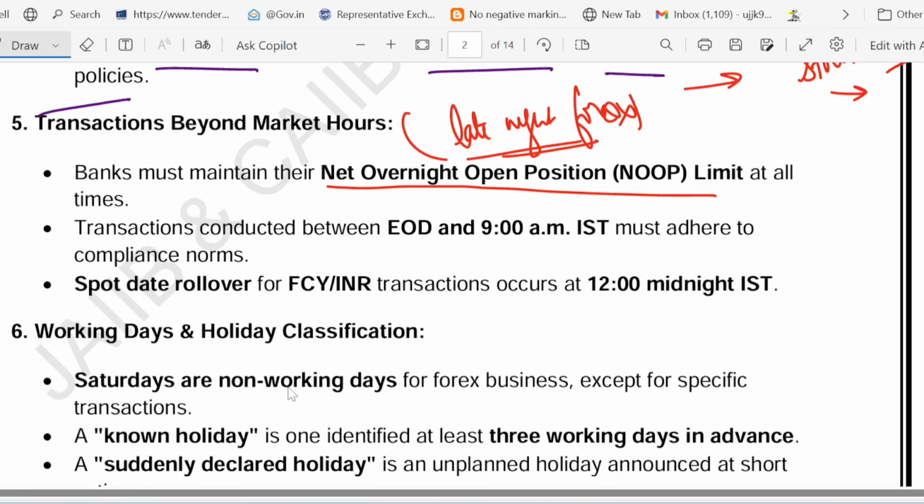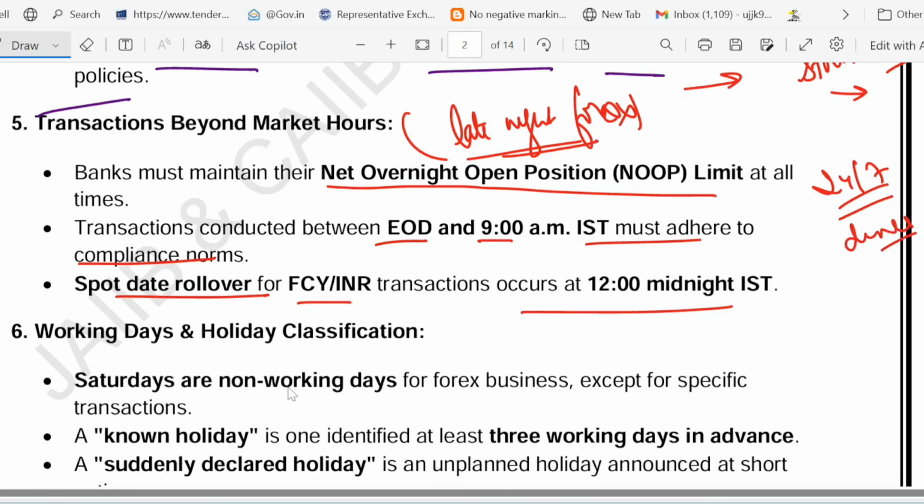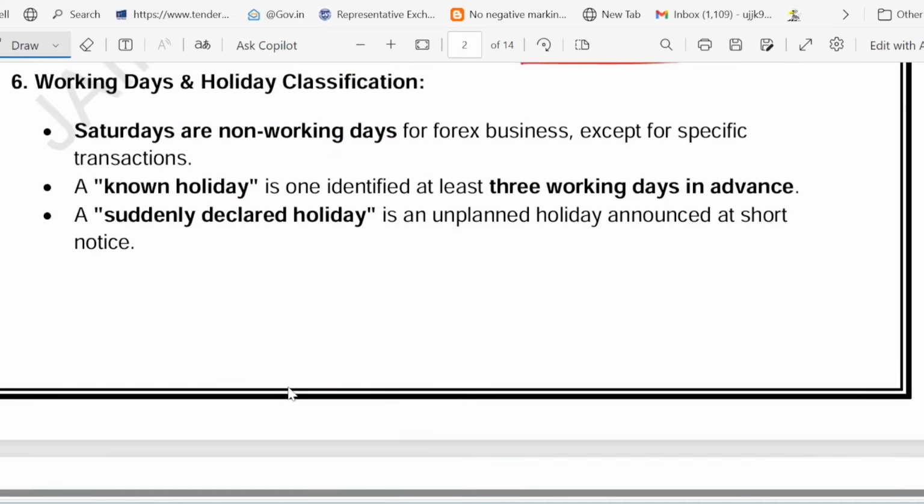Late night trade between EOD, end of day, and 9 a.m., they must follow rules and compliance norms. Suppose some kind of transaction is conducted between end of day and 9 a.m., so they must adhere to the compliance norm. And currency trade rollover happens at midnight IST. For example, suppose a 24/7 diner: you can order at 2 a.m., but the chef still follows hygiene rules. So if any transaction is done between EOD and 9 a.m., you must adhere to the compliance norm. That is what it is telling you.